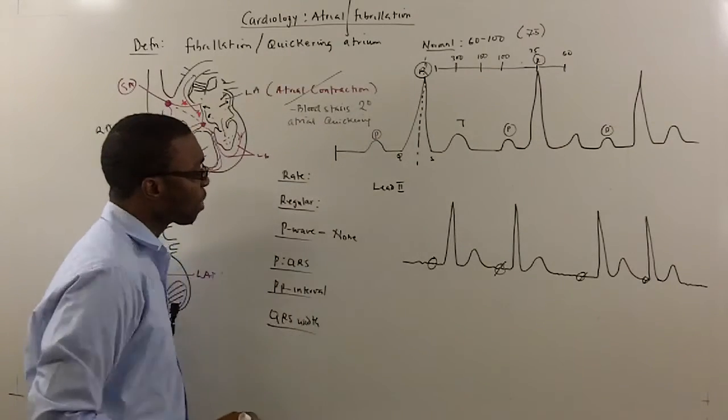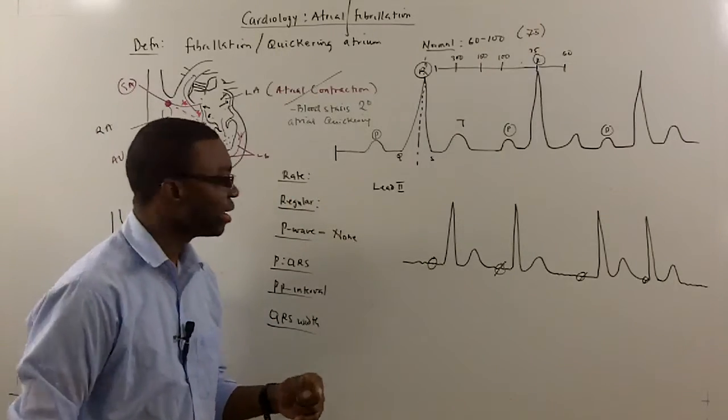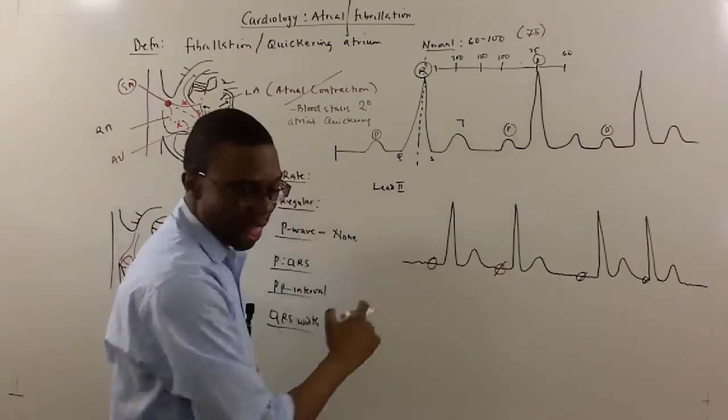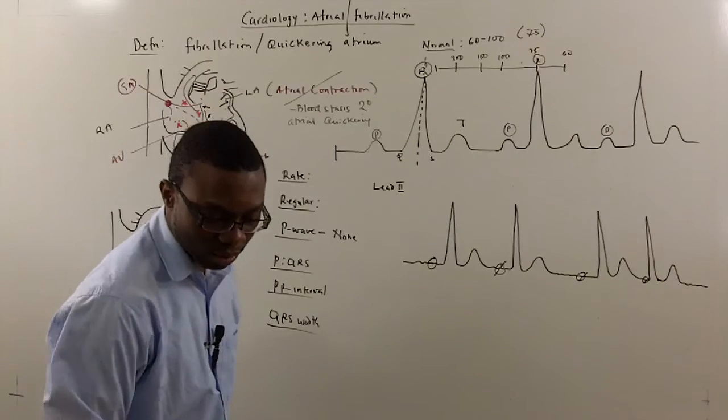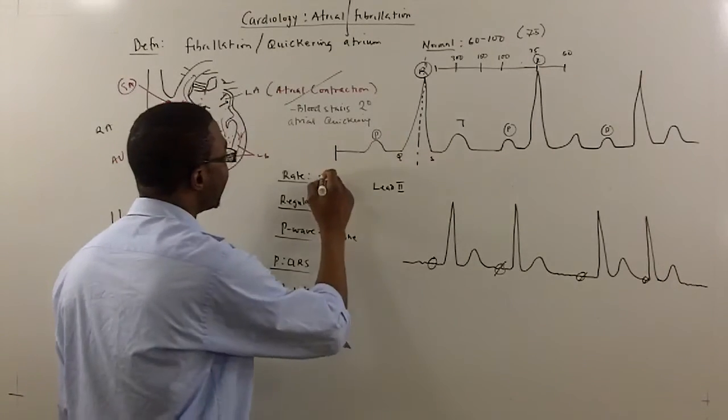Since I don't see any P waves, the next thing I want to check is, what is the rate? The rate, in this case, actually is very variable. In atrial fibrillation, the patient's heart rate is very, very variable.